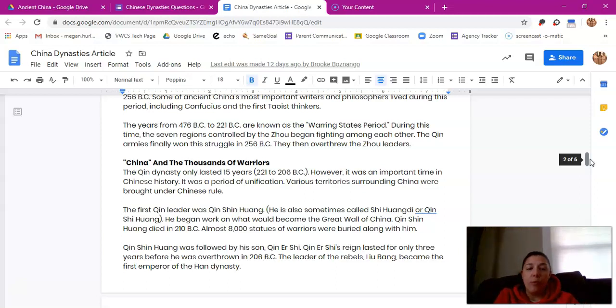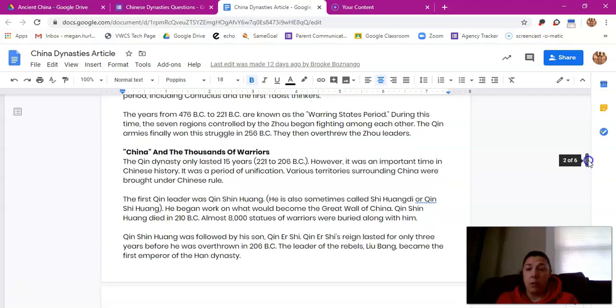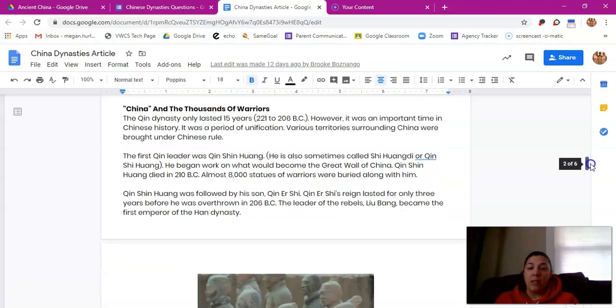They then overthrew the Zhou leaders. The Qin dynasty only lasted 15 years, 221 to 206 BC. However, it was an important time in Chinese history. It was a period of unification. Various territories surrounding China were brought under Chinese rule. The first Qin leader was Qin Shi Huang. He is also sometimes called Shi Huangdi. He began work on what would become the Great Wall of China.